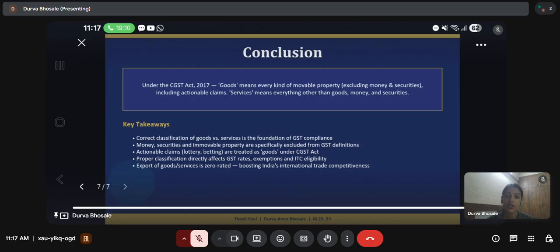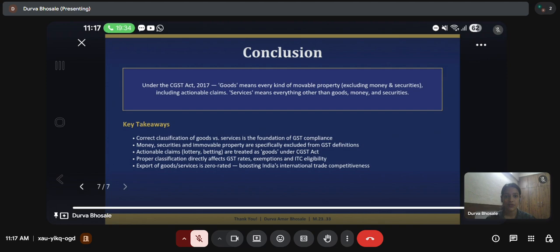Now, the conclusion for this project is that under the CGST Act 2017, goods and services are clearly defined. Goods mean every kind of movable property, excluding money and securities, and including actionable claims. Services mean everything other than goods, money, and securities.